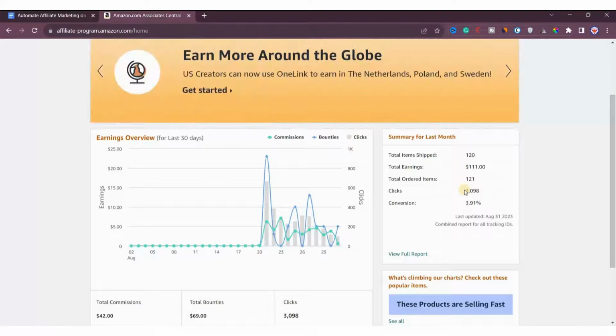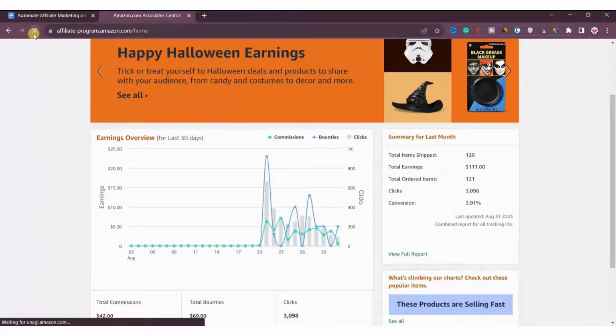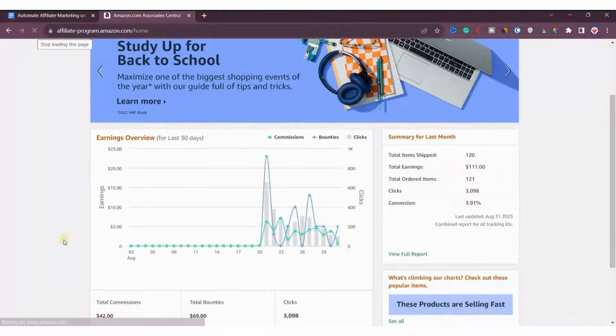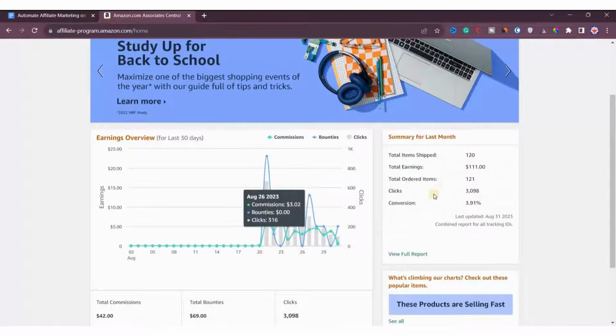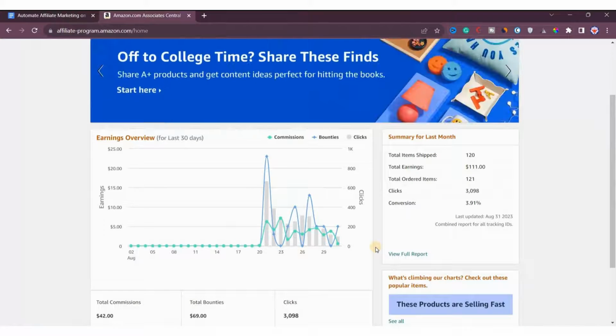Now you might be thinking that these earnings might be fake, okay? Let me prove it to you that these are real earnings. I will refresh this page and show you. Okay, now you can see that I have refreshed this page and these are all real earnings I made in 10 days. So how did I achieve this?